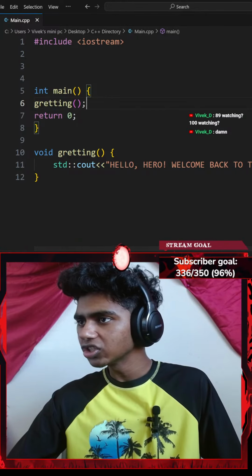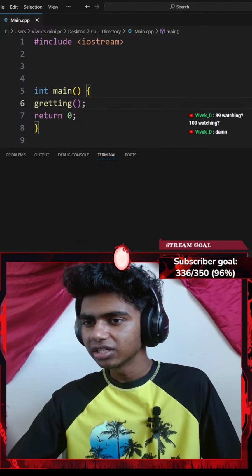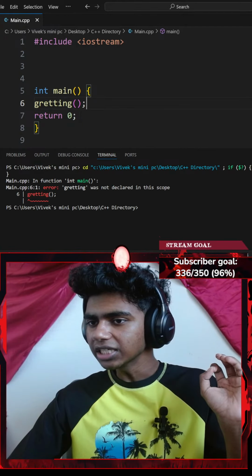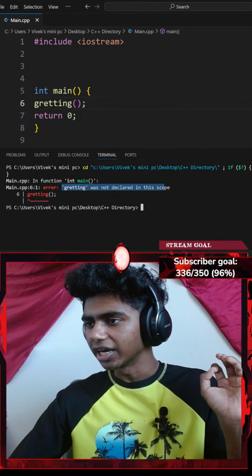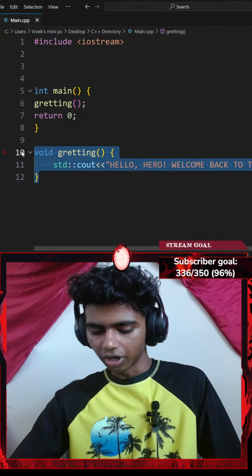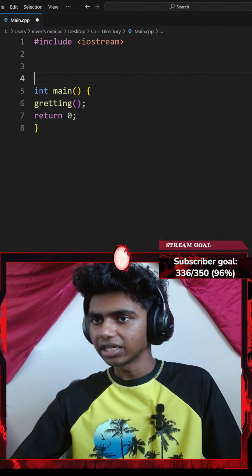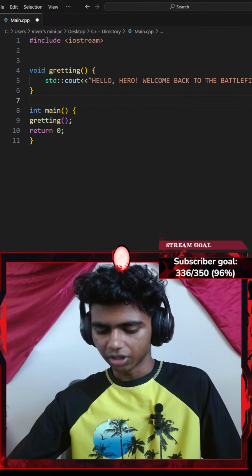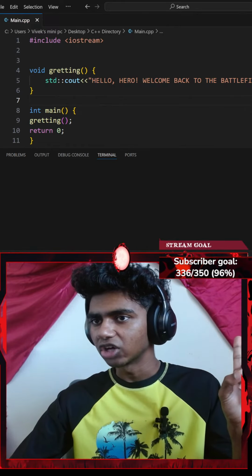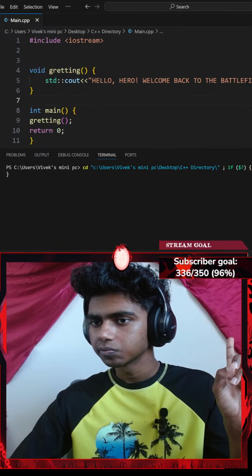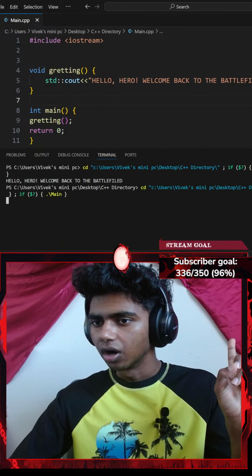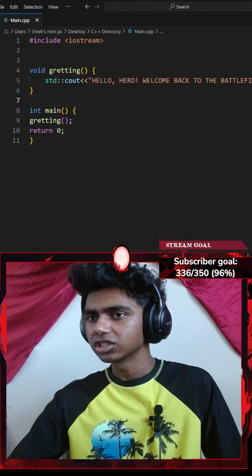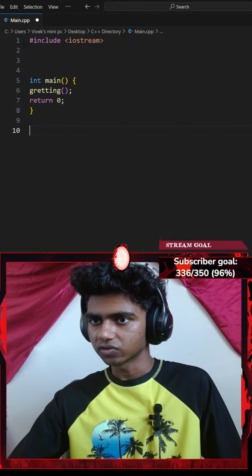If I hit Ctrl S to save the code and run the command, let's see. It doesn't print anything. The function was not declared, it's out of scope. It could work if I copy that and put it right here. This would definitely work. If I were to hit Ctrl S and run the command, it says hello hero. It does print that. Although, let me go with a bunch of Control Z's real quick.